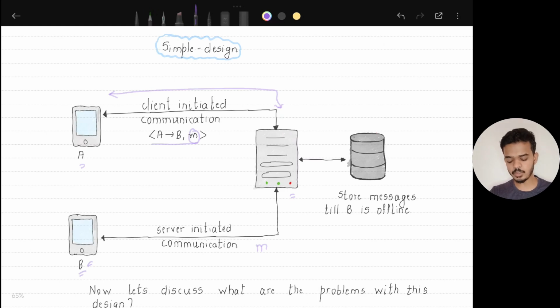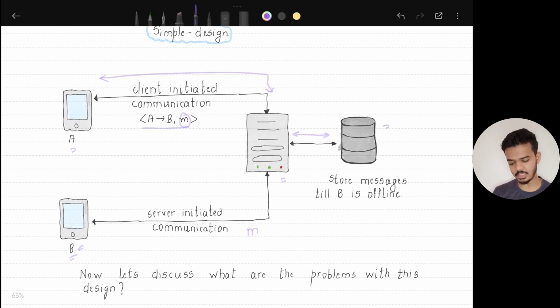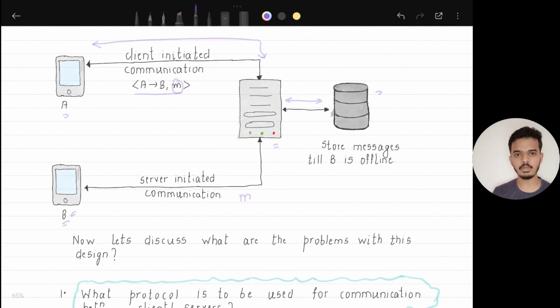Now this was the case when user B was online. Let's say user B is offline. In that case, the server is supposed to store this message onto persistent storage, and it will need to store it until the user becomes online. So this is how a simple design of a chatting application looks. Now there are certain things; let's dig deeper and see how we will expand this to a real-time, full-fledged application.